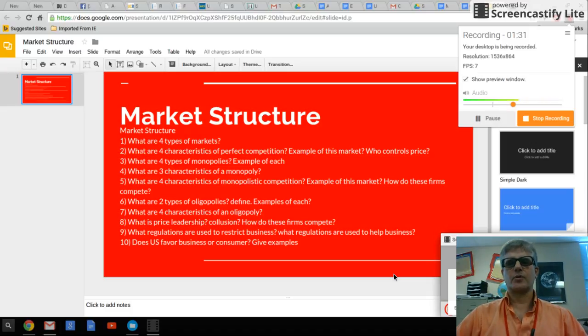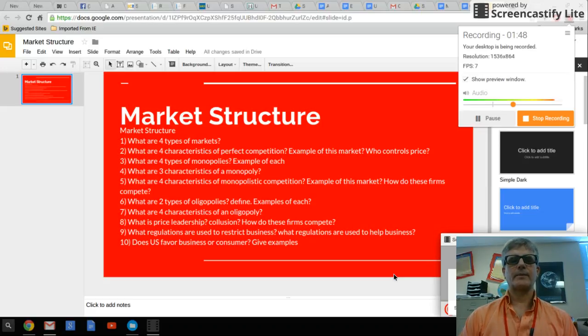Who controls the price? There is no control over the price. There's no control between buyers and sellers. This is really why it's very hard to say restaurants or farming. Who controls the price? Maybe with wheat, nobody controls it, but in burgers or in pizzas, somebody does control the price.